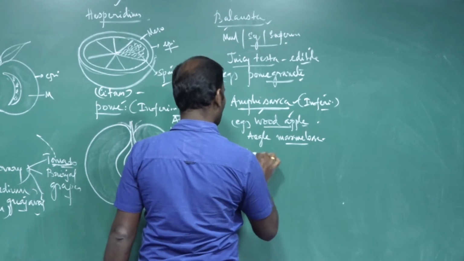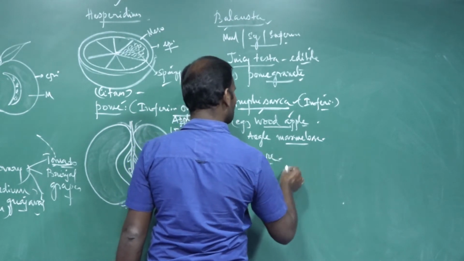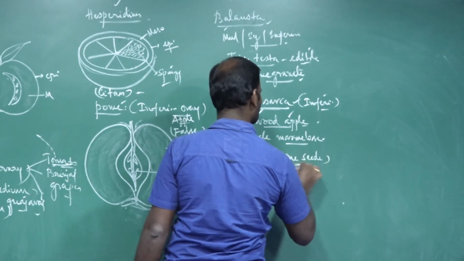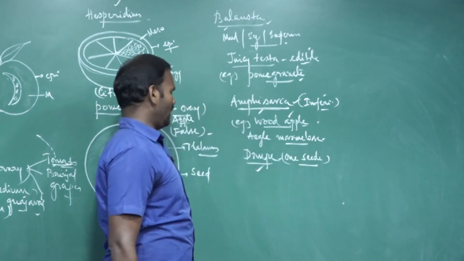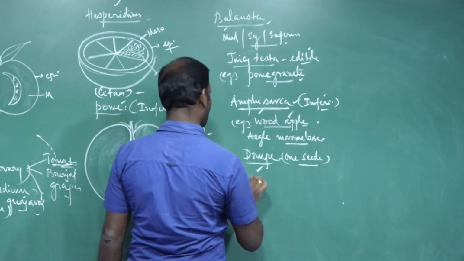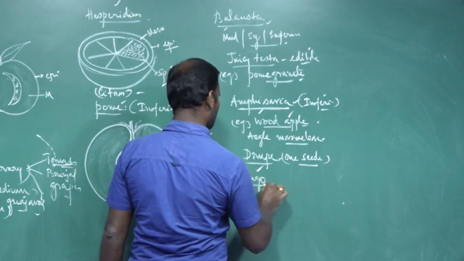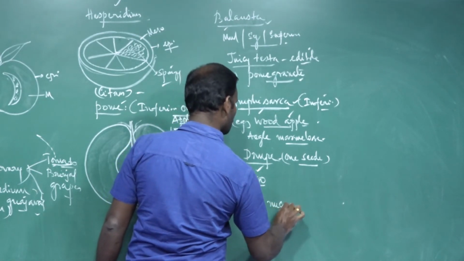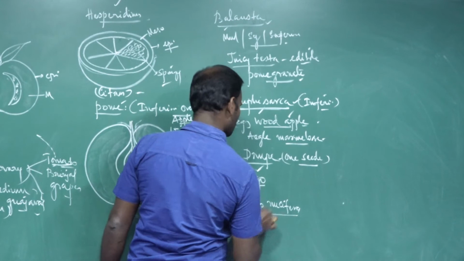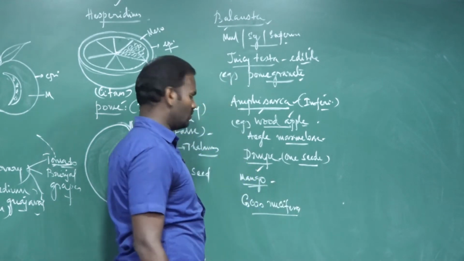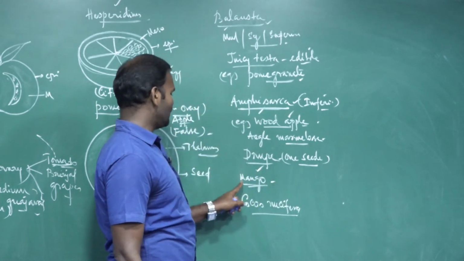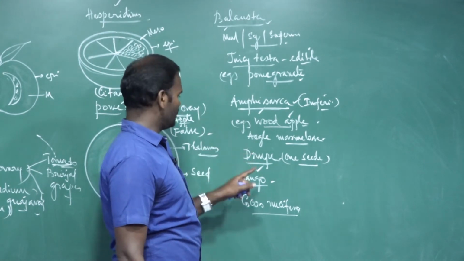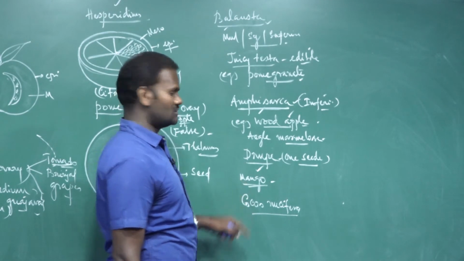The next, drupaceous. Drupe is a one-seeded fruit. For example, mango, then coconut, Cocos nucifera. Mango, Mangifera indica, these are the examples for drupe. It is developed from monocarpellary, unilocular, superior ovary. It is only a one-seeded fleshy fruit.